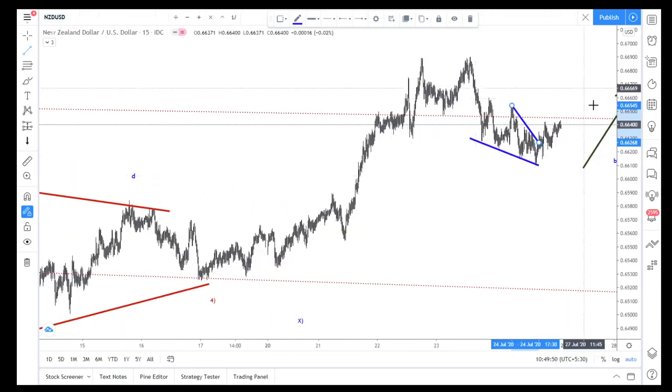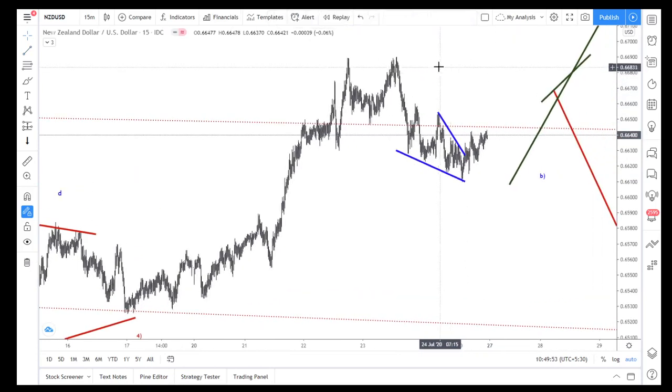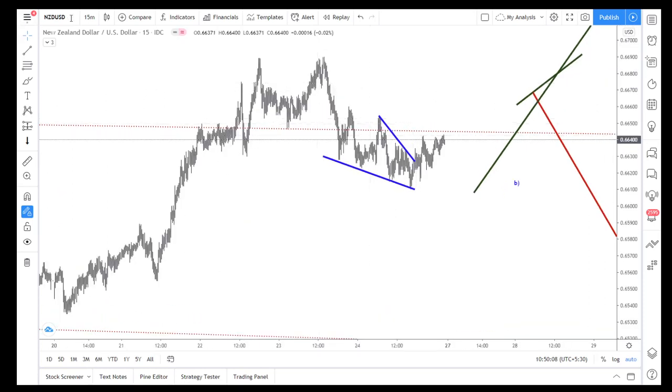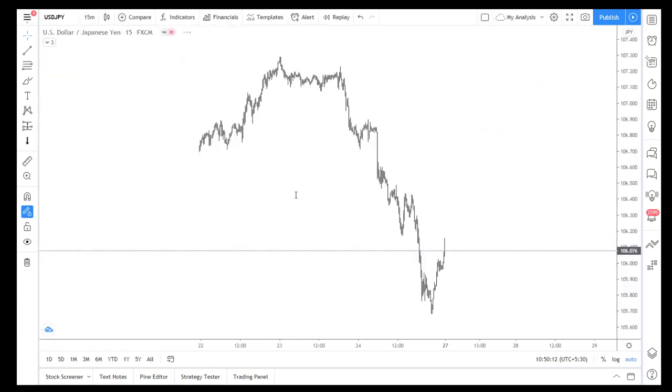So this is also the same thing. I already shorted at 6677 here itself. I started at 6677, and it went to 6690. Okay, so now we move on to USD JPY.